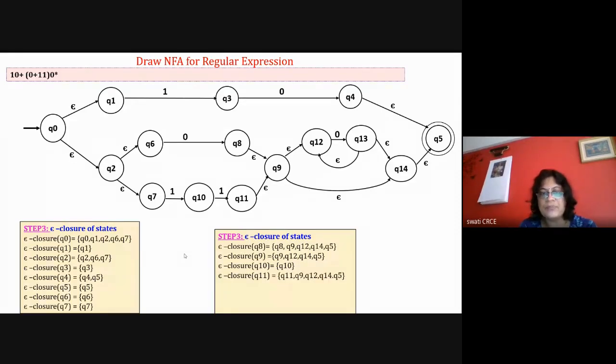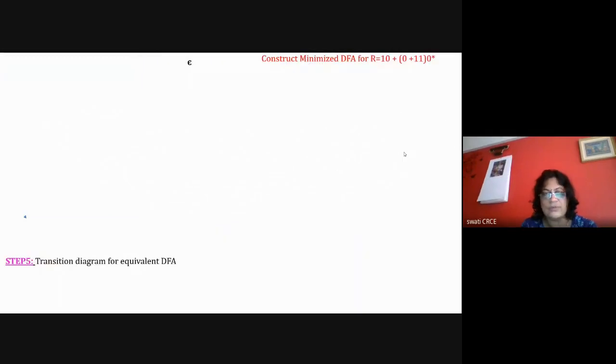Q11 is Q11 plus Q9, then 12, 14, and 5. Q12 is only Q12. Q13 is Q13, and with epsilon it is going to Q12. So Q13, Q12, Q14 and 5. Q14 is Q14 and Q5, okay, so that is over.